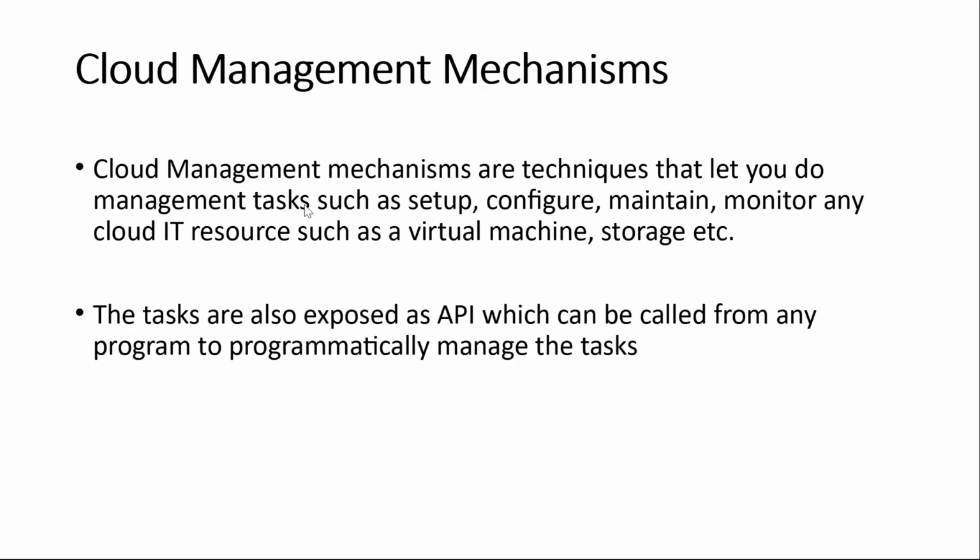So all that, you can instruct the cloud that I want to do this thing through a management mechanism. Usually these tasks will be exposed as an API. An API is nothing but something like a REST service function, which you can call when you want to do a particular task. And inside that function, you will have the logic to do the specific things.